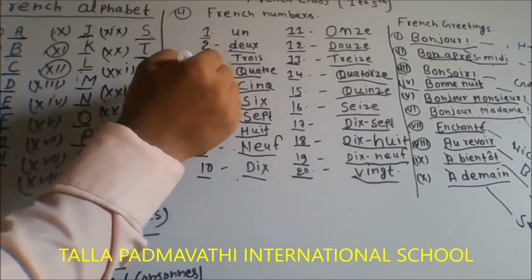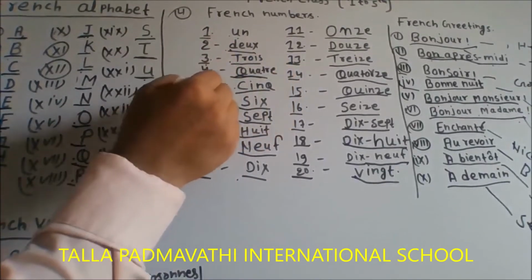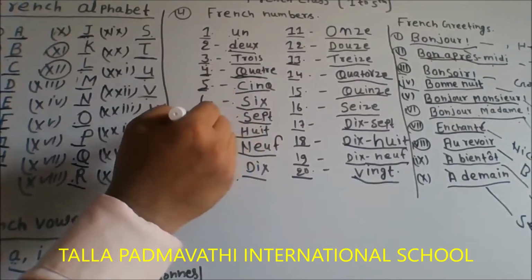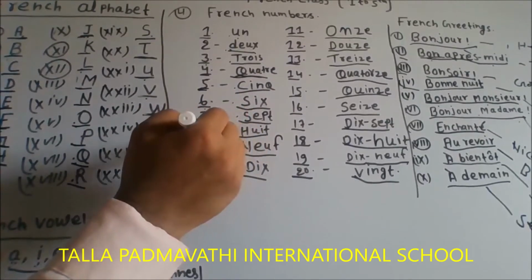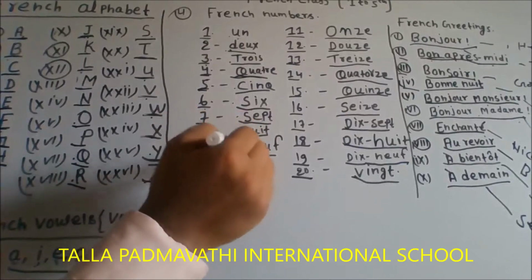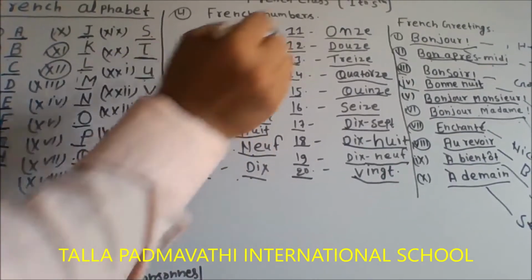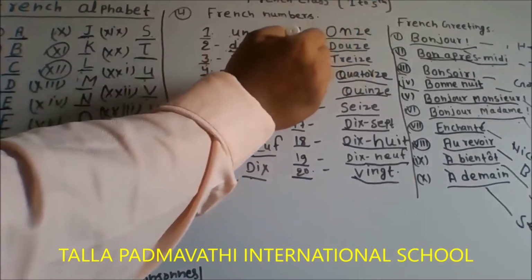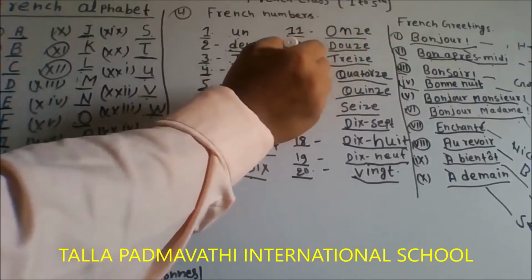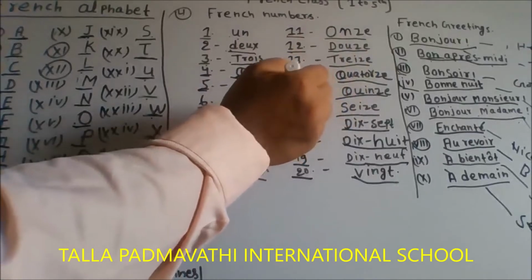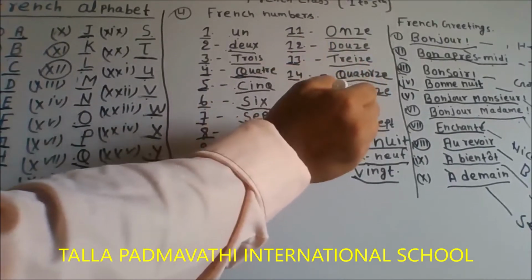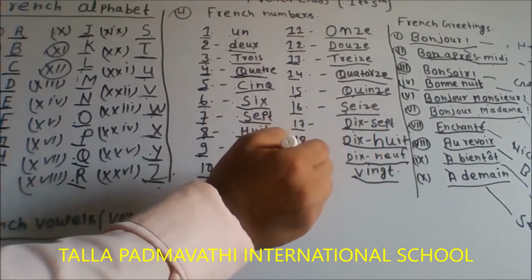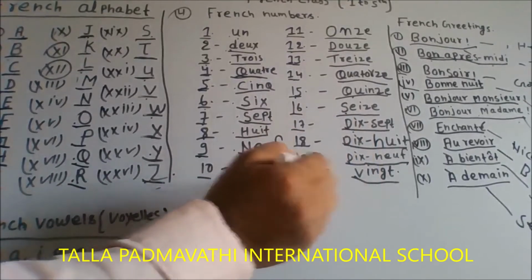Trois, 4, 5, 6, 7, 8, 9, 10, 11, 12, 13, 14, 15, 16, 17, 18, 19, 20.